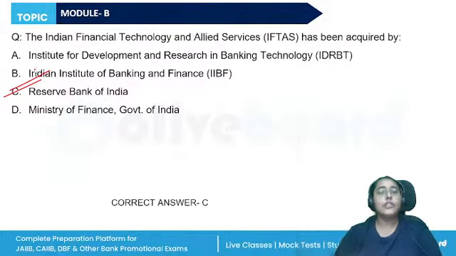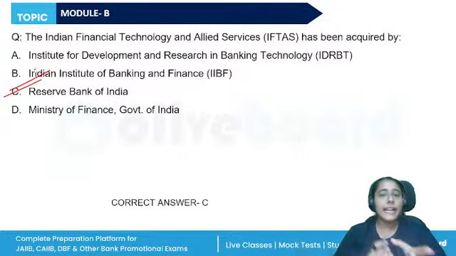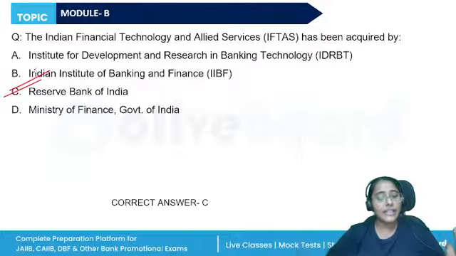You also need to remember the timeline for it, right? Like the IDRBT when it was set up, then when were the four institutions set up? IDRBT in 1996 it started functioning. The Infinet, SFMS, NFS, and IBCC were conceptualized.